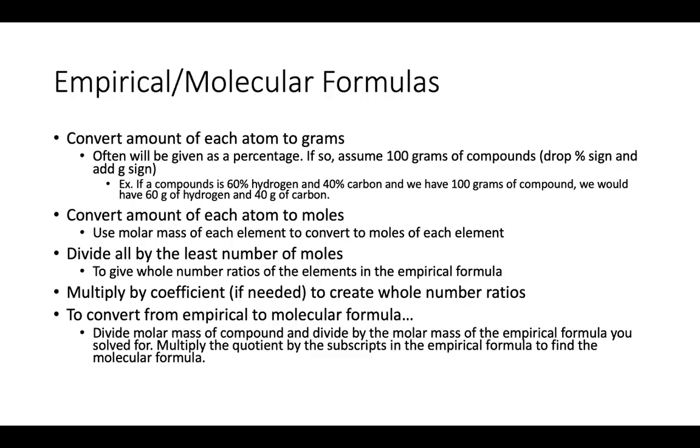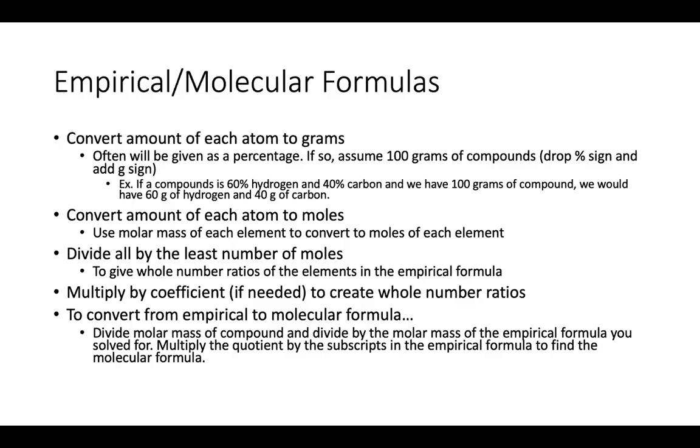Empirical and molecular formulas. So you should first note the definitions of these. Your empirical formula is your simplest chemical ratio between the elements in a compound, right? While your molecular formula is going to be your actual chemical formula. So glucose, for example, the molecular or the real formula is C6H12O6. The empirical formula, which again is the simplest ratio of the elements, would be CH2O for glucose.